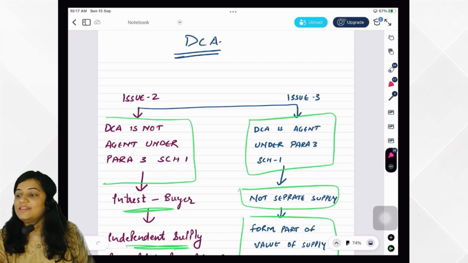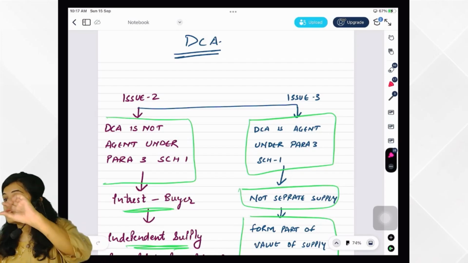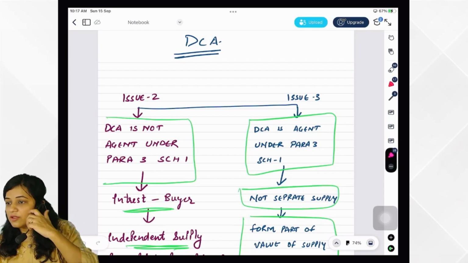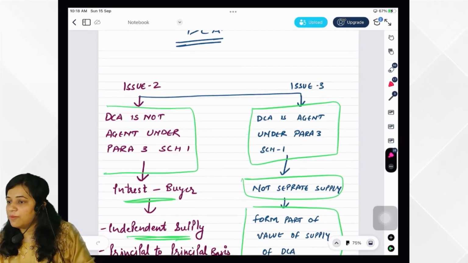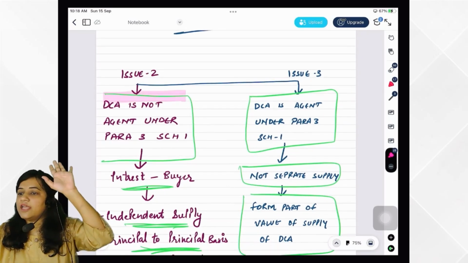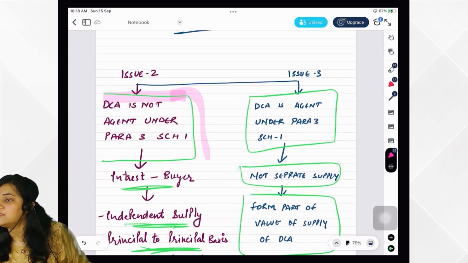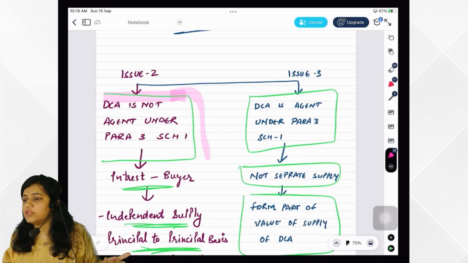Perfect. Then what is there? Now there is a concept of DCA. One clarification on DCA also came, which we have seen. So we'll quickly revise it with the diagram only. If DCA is not agent, when will he not be agent? When the invoice is not issued in his name.